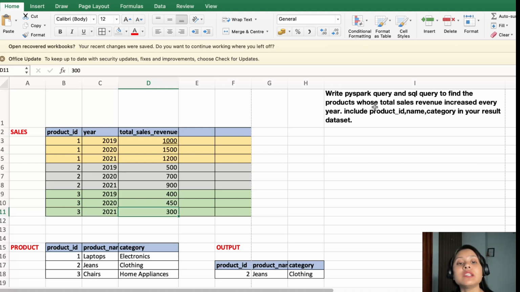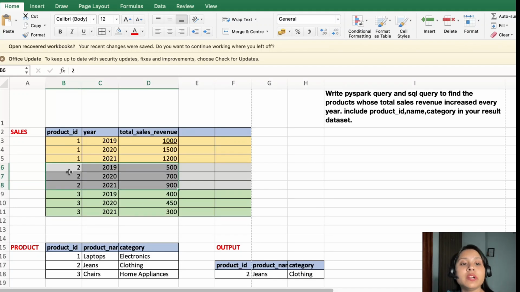In every consecutive year, it is increasing. It is not decreasing at any point of time. So in this case, it is decreasing in 2021, and here also it is decreasing in 2021. However, for product ID 2, it is increasing for each year. So it is asking you to give the result for the product ID 2.